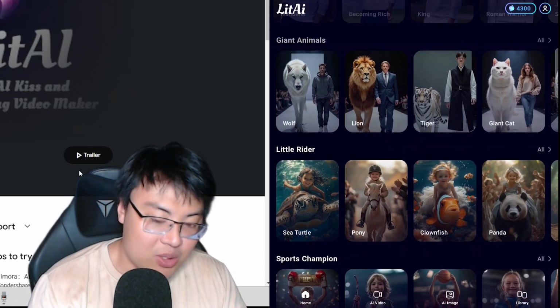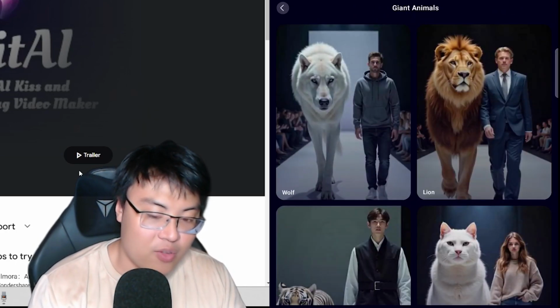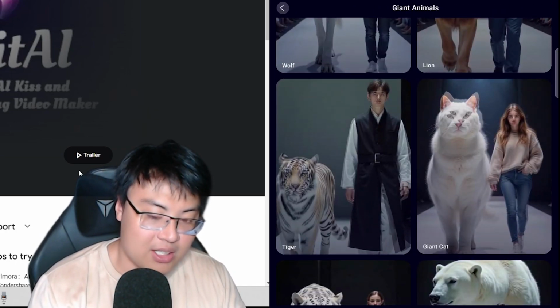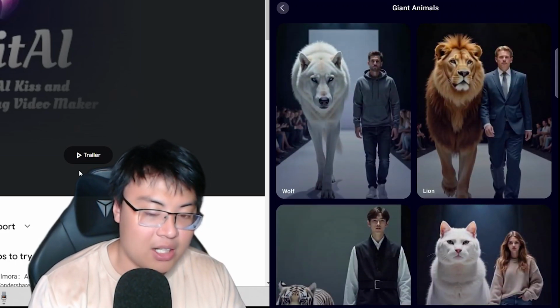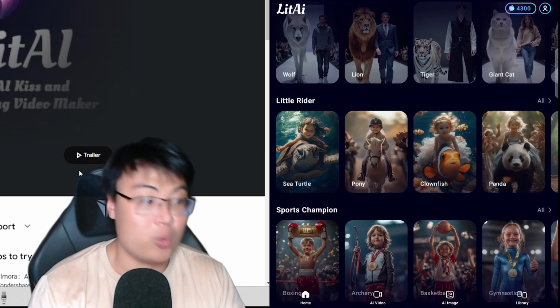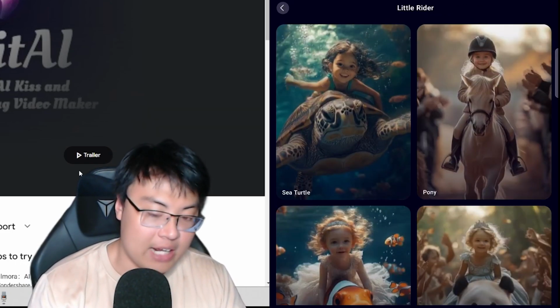Alright, giant animals as well. So basically you're walking side by side with all the animals. You guys can see. Alright, cat walking with the cat, or tiger, lion, whichever you like. It looks really cool as well, and it looks really lifelike.